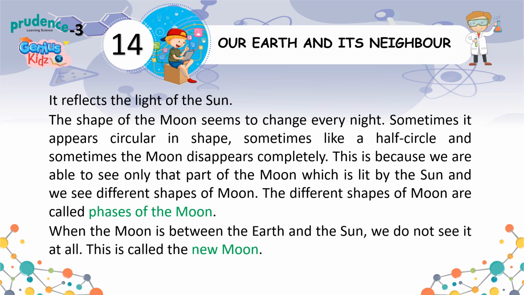This is because we are able to see only that part of the moon which is lit by the sun, and we see different shapes of the moon. The different shapes of the moon are called phases of the moon. When the moon is between the earth and the sun, we do not see it at all. This is called the new moon.